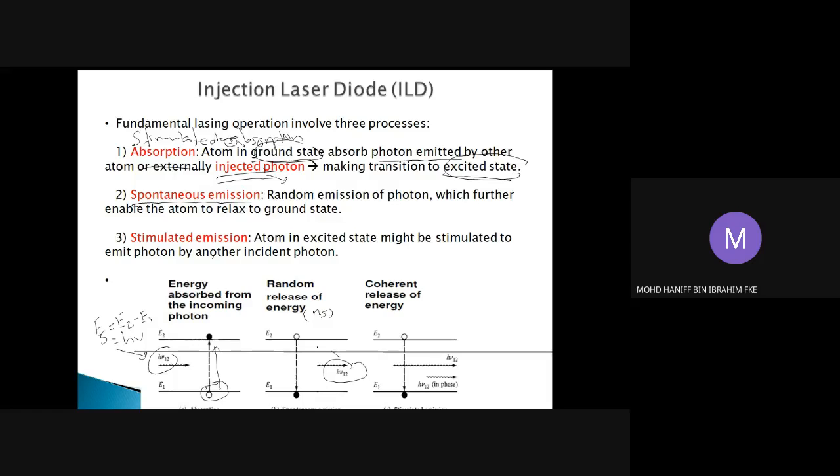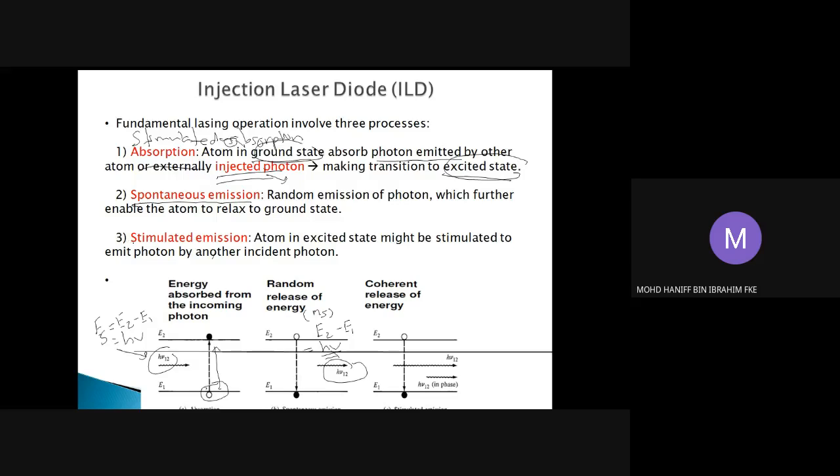This is the process of spontaneous emission, the same thing that we learned in the LED last week. The atoms at the excited state emit a photon whose energy is the difference between E2 and E1, E2 minus E1 equals hv12. The atoms move downward to the ground state, and as a result of this movement the photon is emitted. This is what we call spontaneous emission, the same as in the LED operation last week.